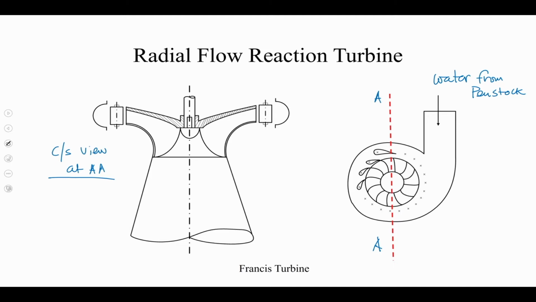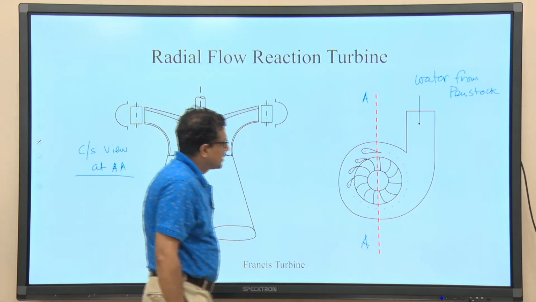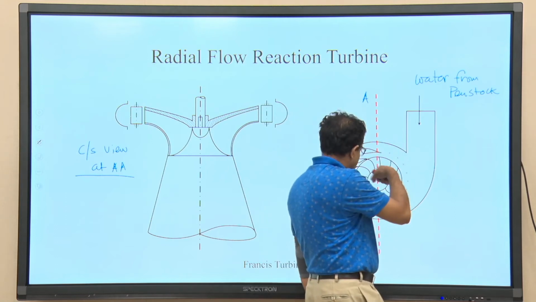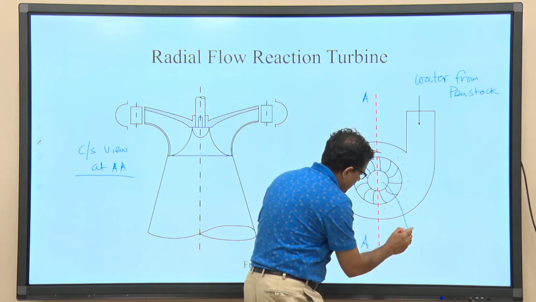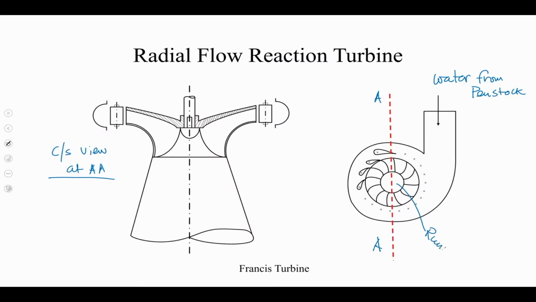Now, when water is coming, it enters a special type of arrangement called casing. This is the runner. It has a hub and a few blades. You can see this smaller circle, that is known as hub. Along the periphery of the hub, a few blades are mounted, and this hub plus blades together form the runner.